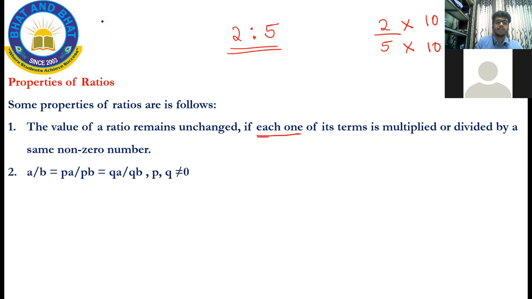The same thing is written in mathematical form. A by B is equal to PA by PB is equal to QA by QB, where P and Q are any numbers.